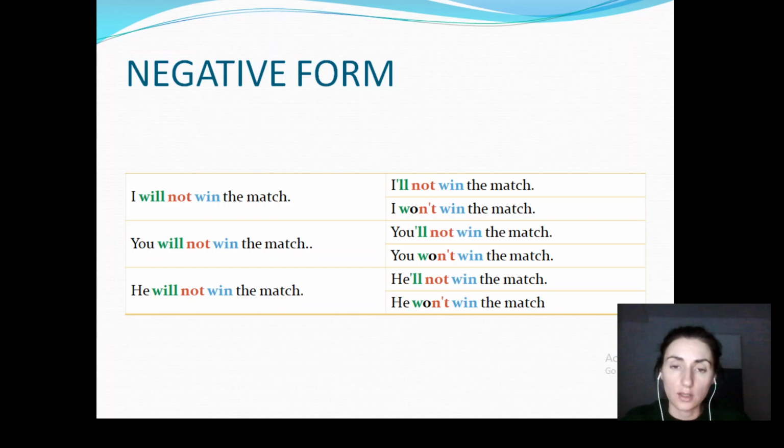Now let's take a look at the contracted forms. I'll not win the match, or I won't win the match. You'll not win the match, or you won't win the match. And he'll not win the match, or he won't win the match. If you just stop right here and take a look at these short forms of the negative form of the future simple, I want you to think about which form is most commonly used in communication.